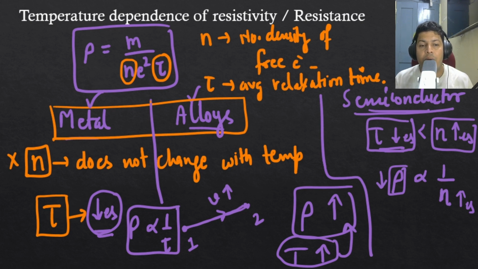Now many a time in examination they ask about conductivity. So please remember that the reciprocal of resistivity is conductivity. If you increase the temperature, n is increasing, resistivity is decreasing, so conductivity will increase. Is that okay? Similarly you can do it for metals and alloys. This is the simple discussion and simple thing you can write in examination.